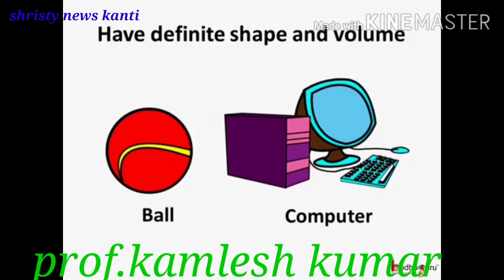Even if we talk about this ball or a computer, they both have definite shape. The shape of the ball won't change if we keep it inside a box or outside the box. Same with the computer. Its shape would not change.